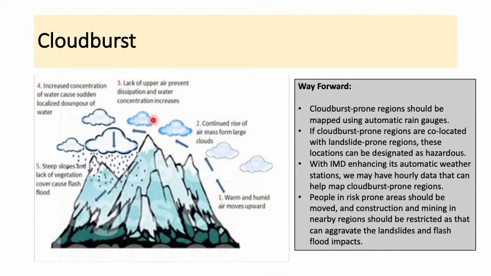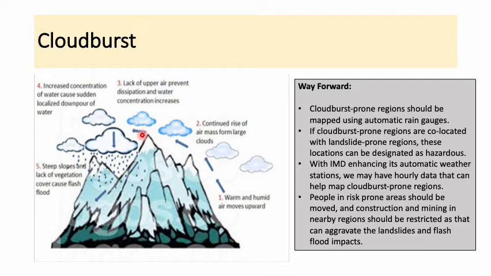Now the heavy rainfall on steep slopes can trigger landslides, debris flow and also flash floods, causing significant destruction and loss to people, to life and property. So the Northeast is also highly vulnerable. Why? Because of its hilly terrain. In the Northeast too, you'll find that during monsoon there is a lot of rainfall, and also in places like Meghalaya, events of cloudburst are recorded. In fact, Assam has also in the recent past recorded incidents of cloudburst.